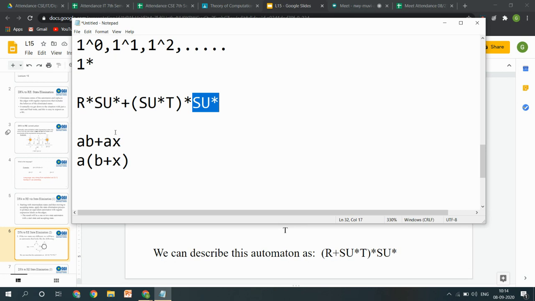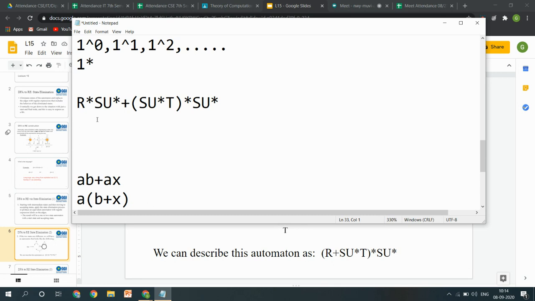Okay, and how these things can be evaluated, that if you are having this asterisk sign here, like if I am going to take S U star out and we are writing R star plus this thing.